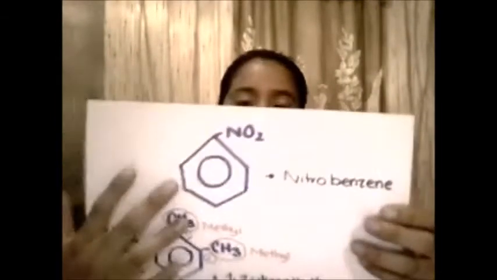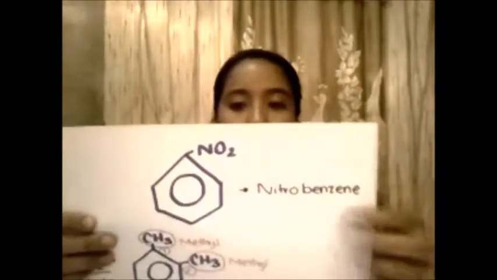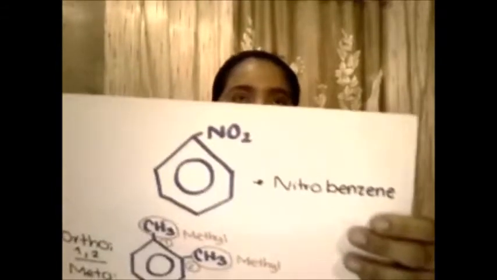In this case we have two examples for aromatics, and the first one has only one radical. That is this, and for that the aromatic is called nitrobenzene.